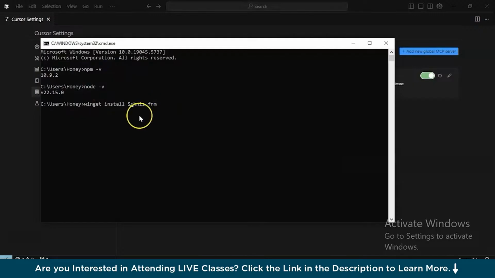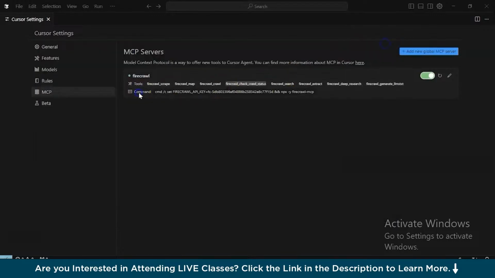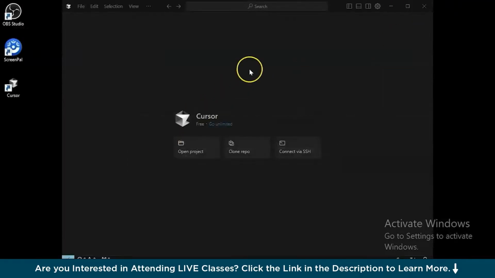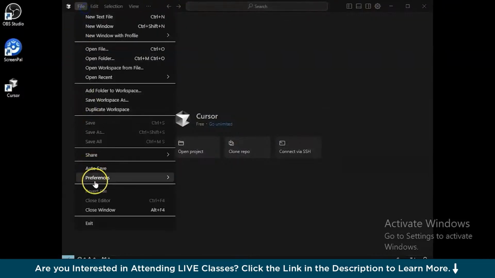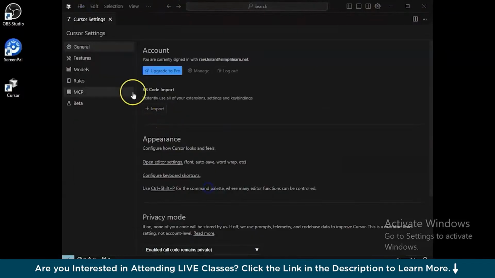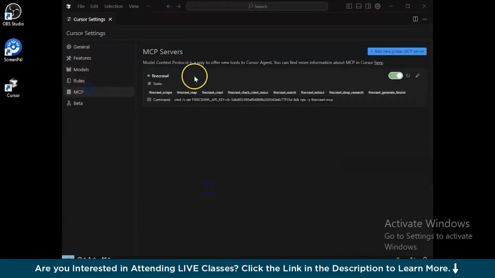But even if everything is installed and you can see the versions available, and if you're still seeing this error, then don't worry. Just close Cursor AI and restart it, or you can choose the refresh option, which is right there. So I've closed and restarted it, and the same procedure: go to File, Preferences, Cursor Settings, and there you'll see the MCP models, and you'll find it right there, correct?